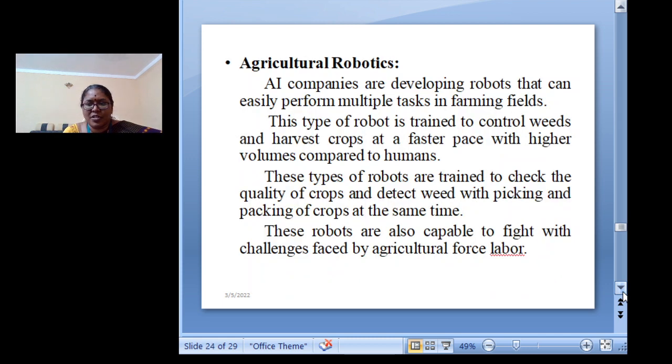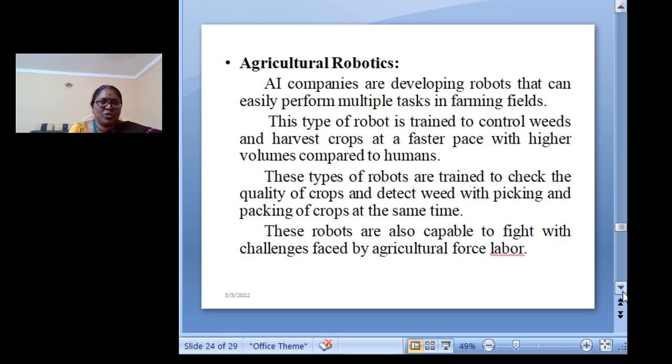Now comes robotics, agriculture robotics. Artificial intelligence companies have developed robots that can easily perform multitasking in the farming fields. This is a type of robot trained to control weeds and harvest crops at a faster pace and with higher volumes compared to humans. Here the robots are used to check the quality of the crops and detect weeds, with picking and packing of the crops at the same time.